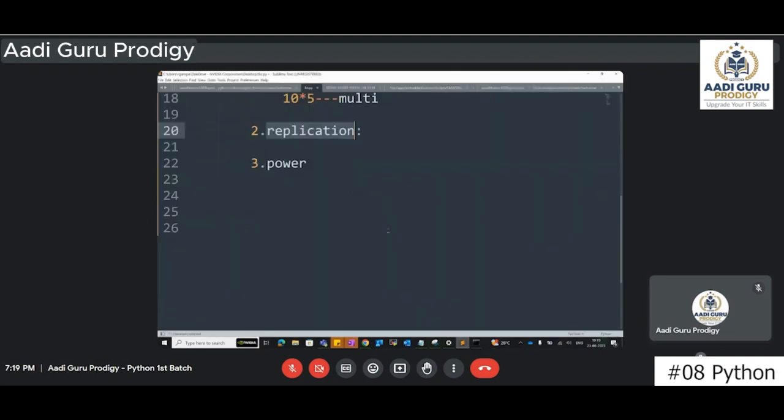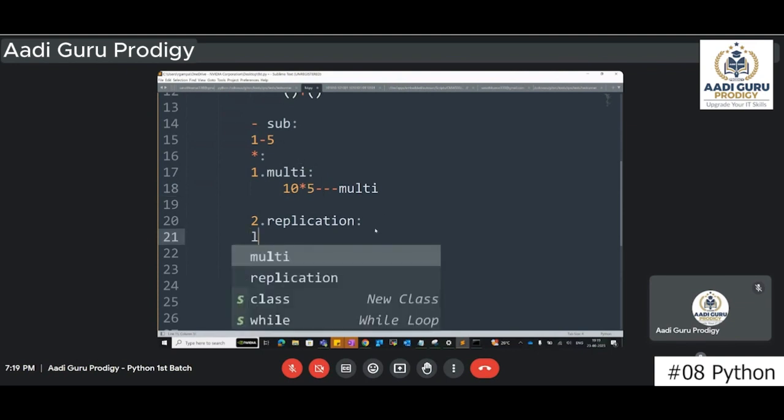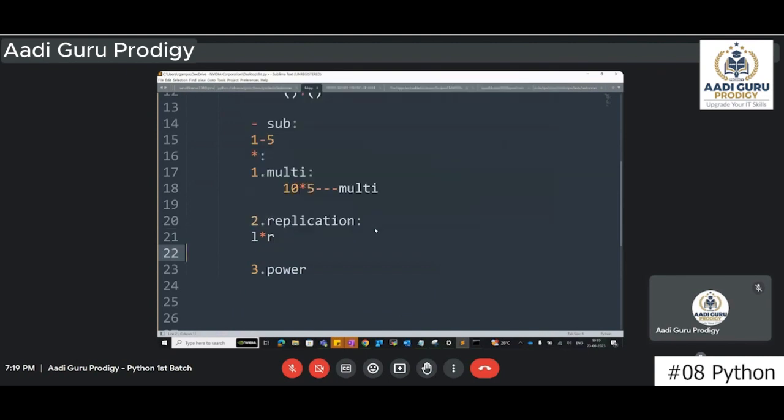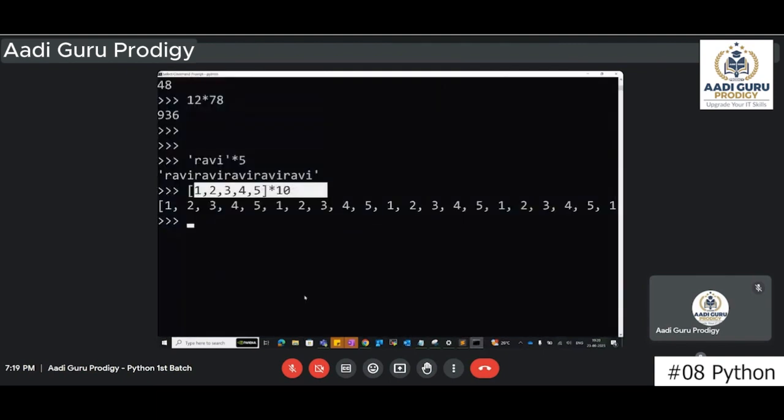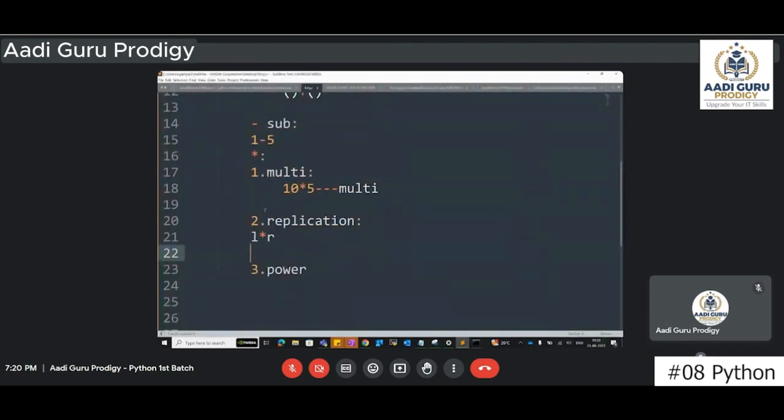So when will it work as a multiplication? If both the sides are numbers, then it will work as a multiplication. Otherwise it works as replication. Left side into right side, it's not about left side or right side. Even we can give it like this also: 5 into Ravi. I think this also will work. Yes, so it's not about left side or right side.